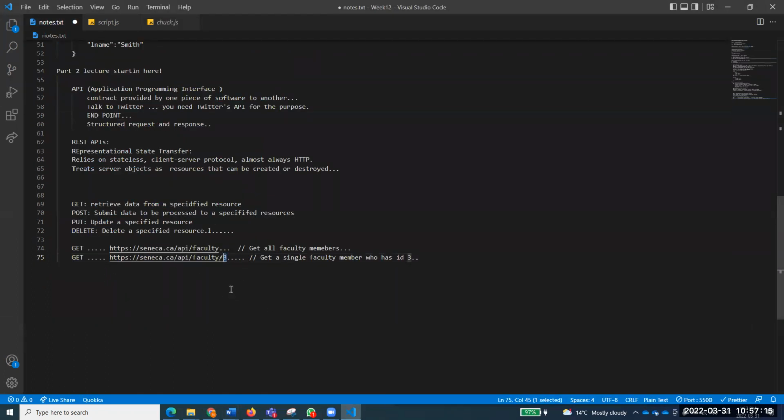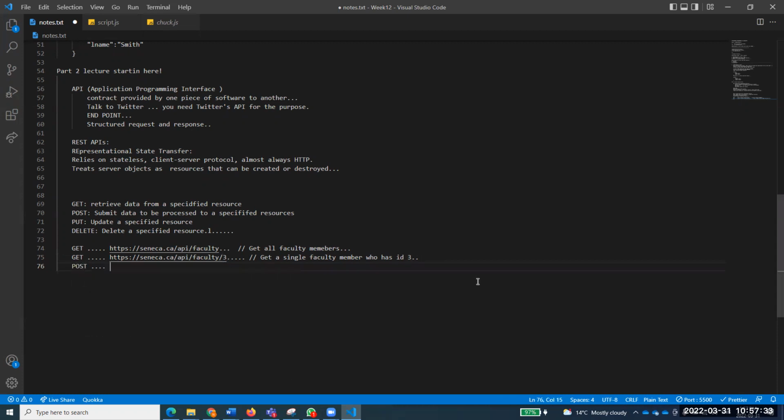So every API has a different format. Right now, the Chuck Norris API does this: when you pass a number, it gives you that number of jokes. But here, you might say that this endpoint says that if you send 3, 3 is the ID of the faculty member, and only this faculty member will be sent back to you.